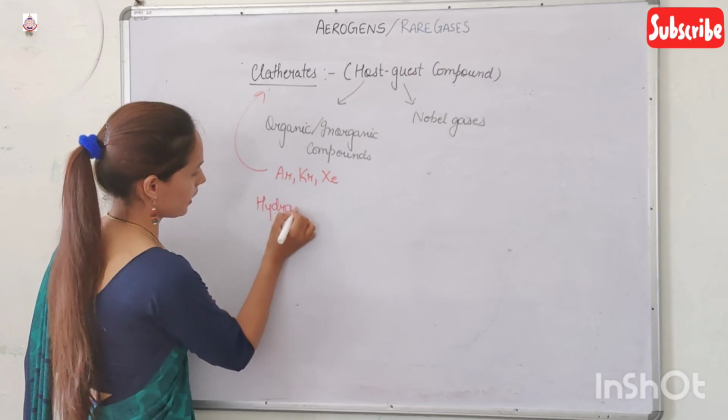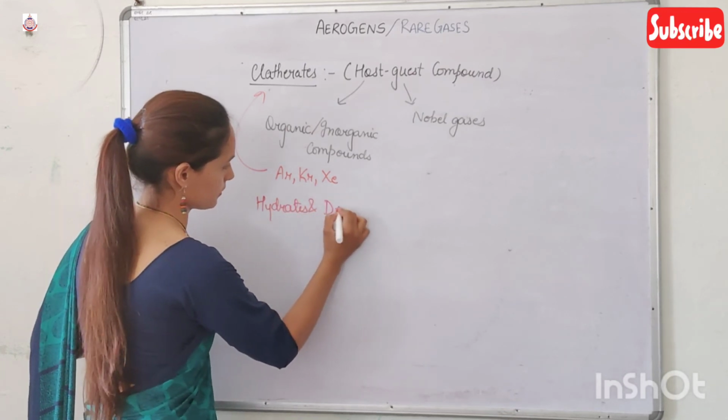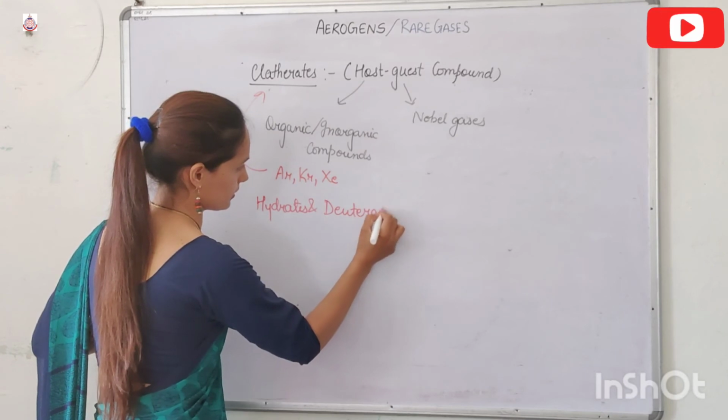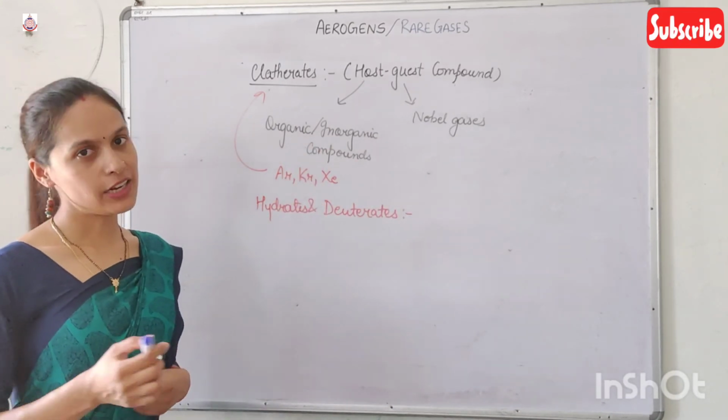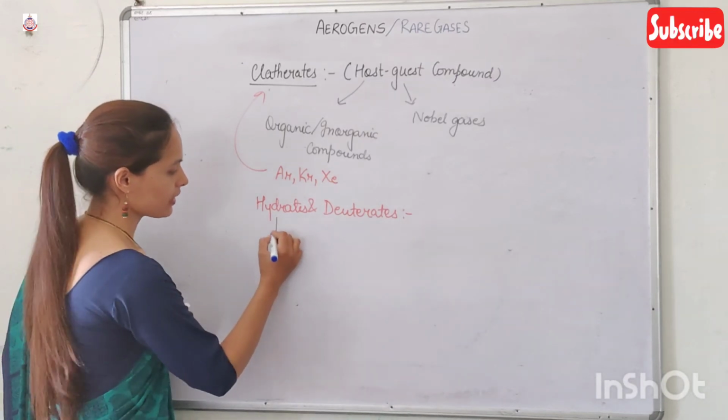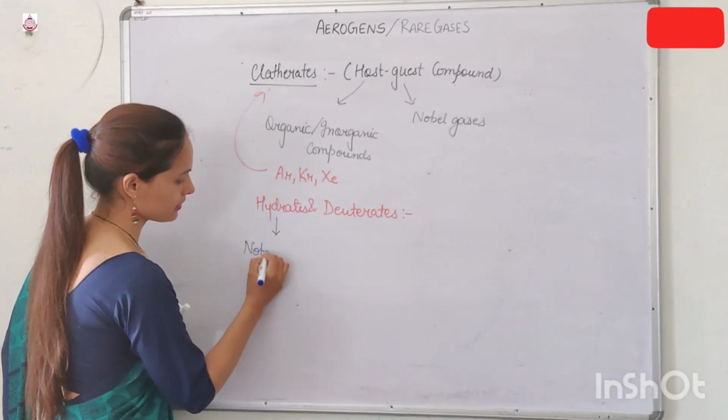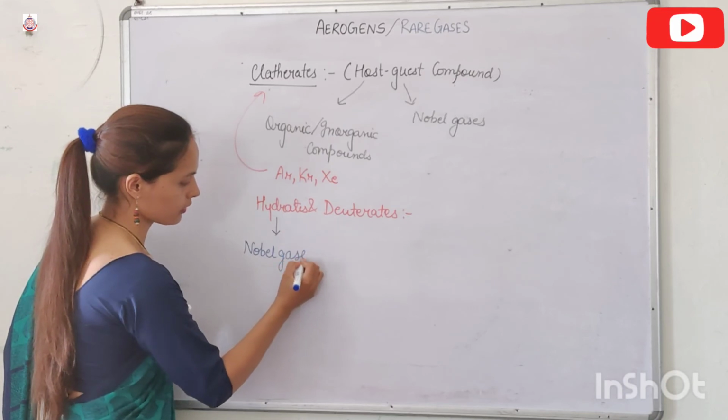Now next, hydrates and deuterates. Hydrates are formed when noble gases are compressed with water.